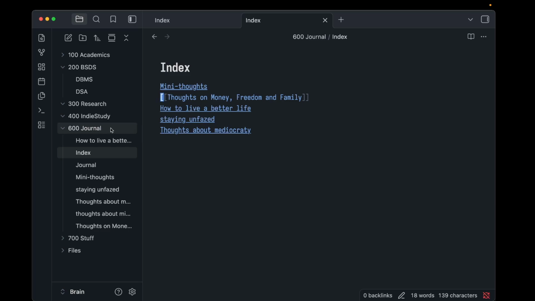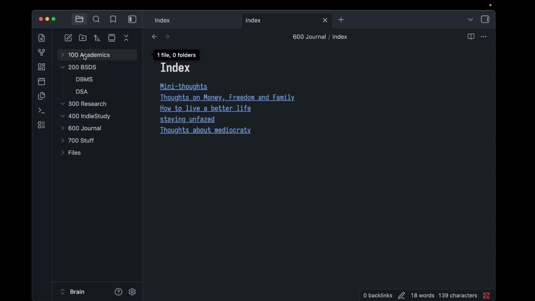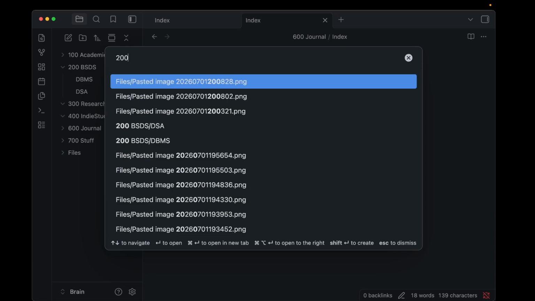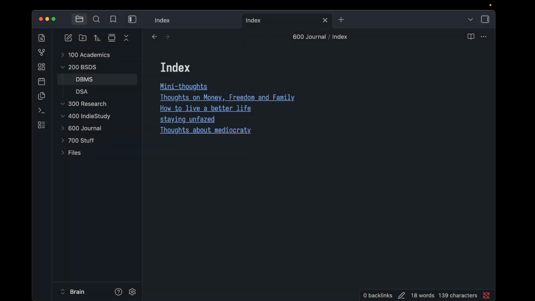Also, I saw one video where they numbered the folders this way. I like it a lot because 200 is for my degree. So this is for my data science class or data science degree. If I want to go there, I will just press Control O, and then 200, and then yeah. It doesn't work for some reason most of the time. And these are some to-dos.